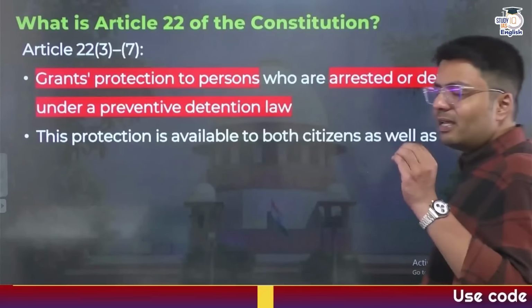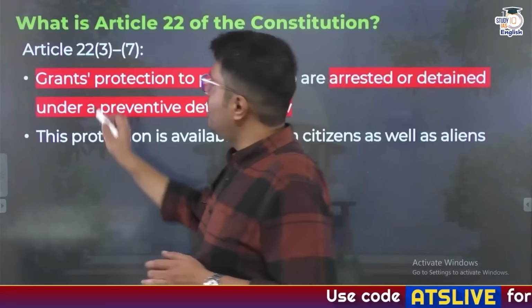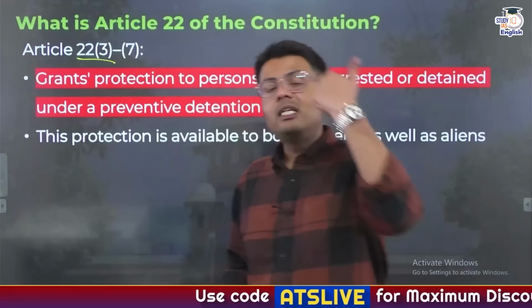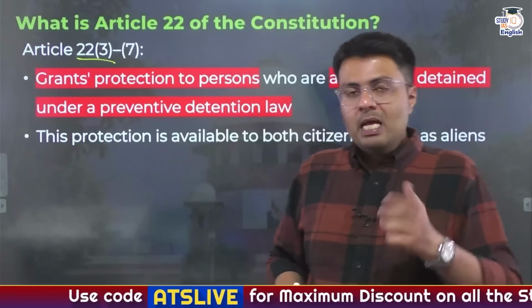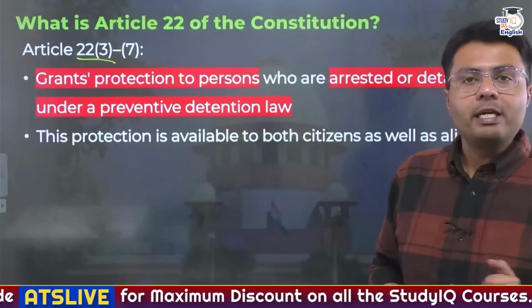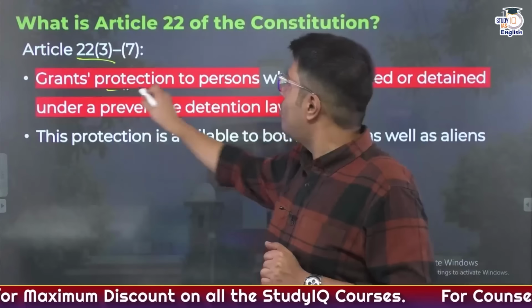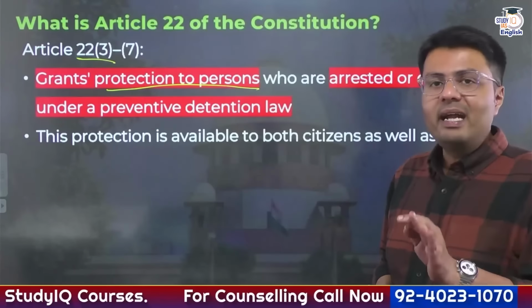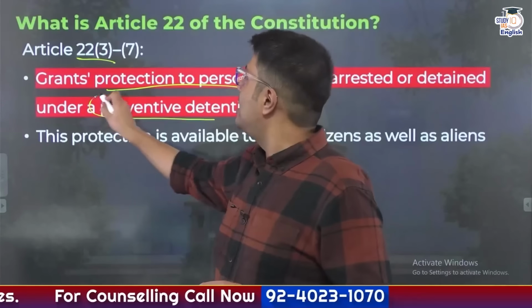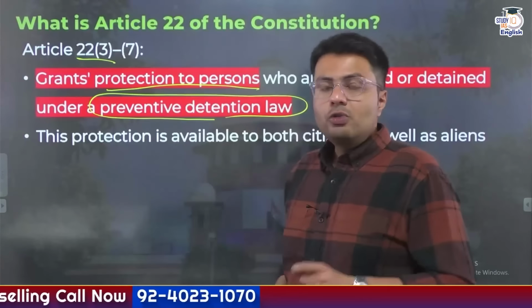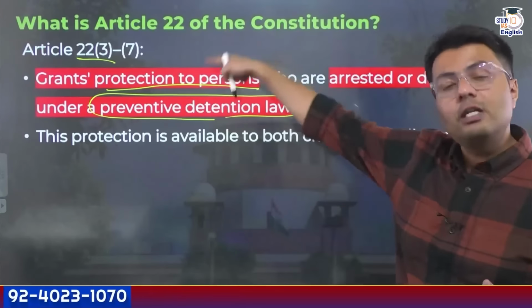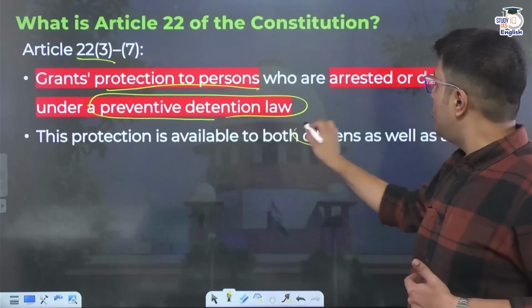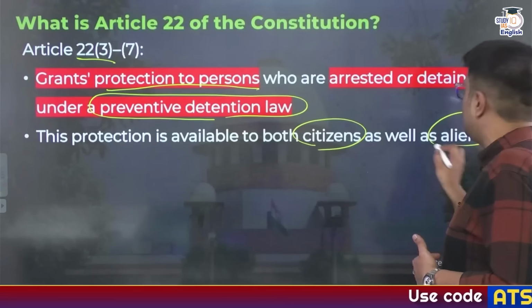Now let us move to the second part of Article 22, that is Article 22(3) till Article 22(7). Now this second part of Article 22 grants protections to certain persons who have been arrested or detained under any law which provides for preventive detention. So this protection, as against the first part of Article 22, is available to both citizens as well as non-citizens.